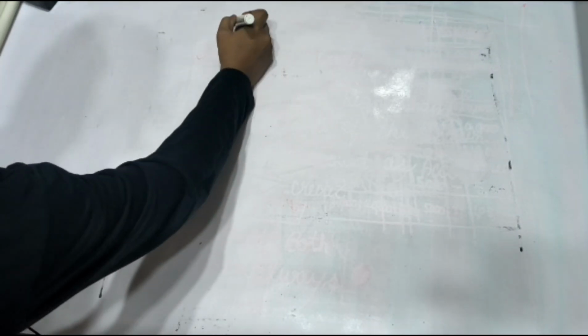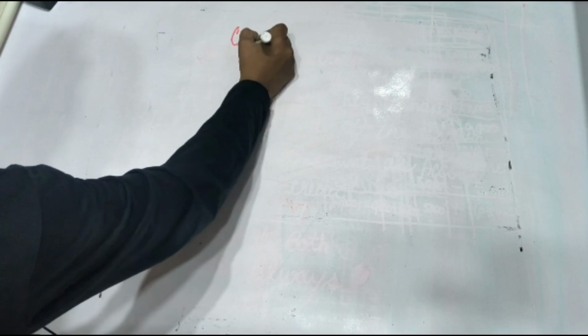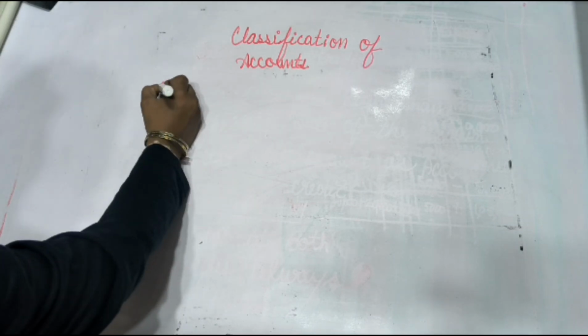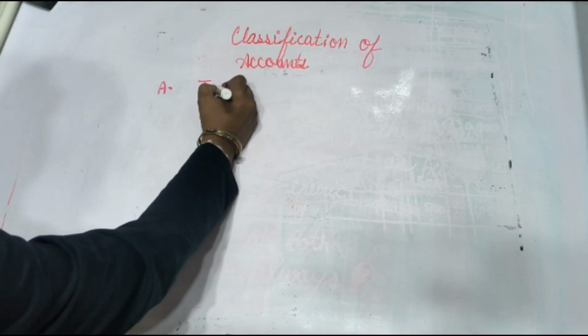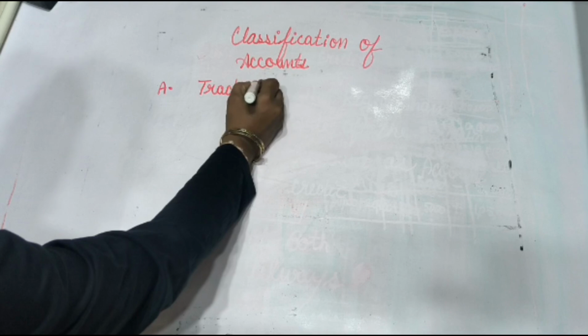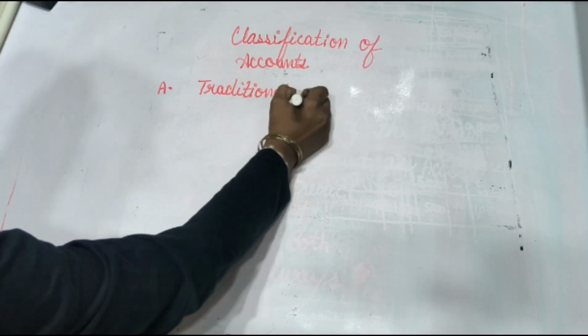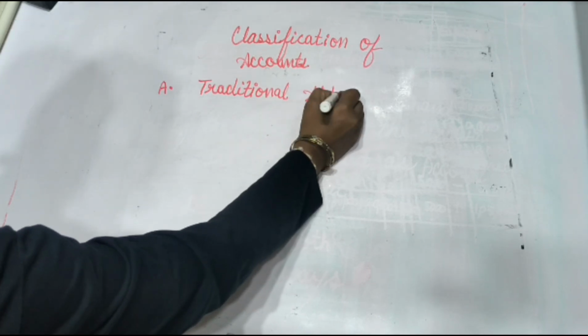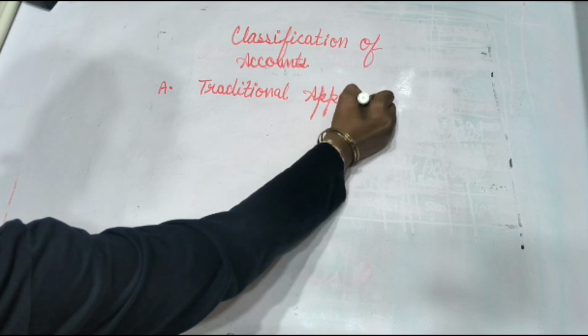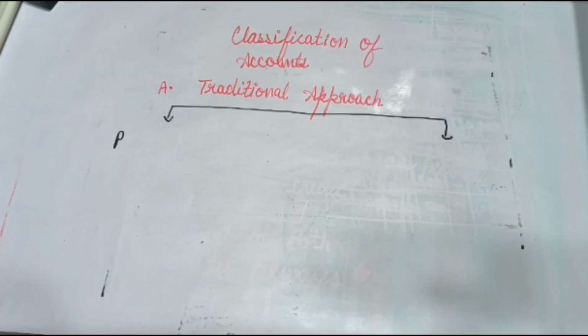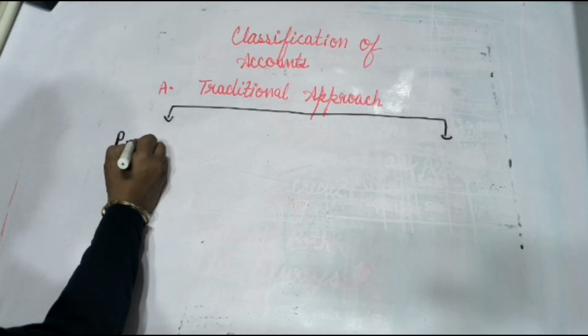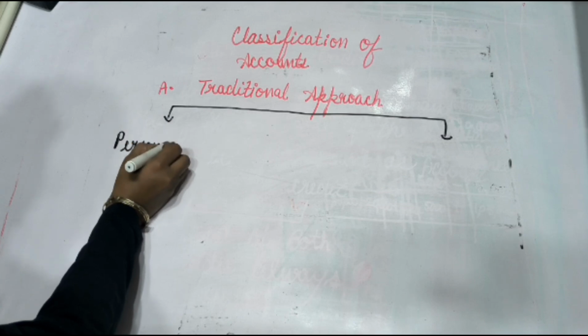Now, I talk about the classification of account. In the classification of accounts, there are two approaches. The first one is traditional approach. In traditional approach, we classify the accounts in major two heads, that is personal and impersonal.